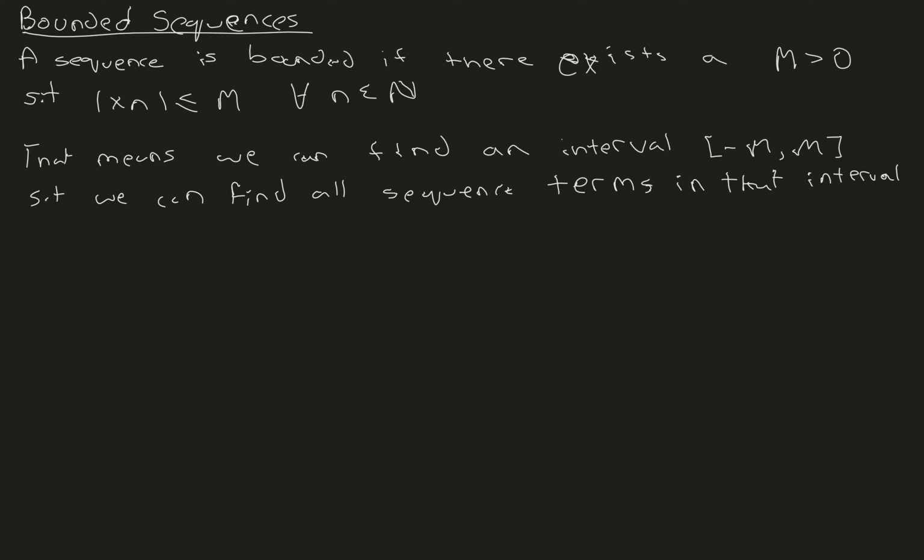A sequence is said to be bounded if there exists a positive number m greater than 0, such that all the sequence terms are less than or equal to that number m. That means we can find an interval, minus m below and m above, such that we can find all the sequence terms in between this interval.